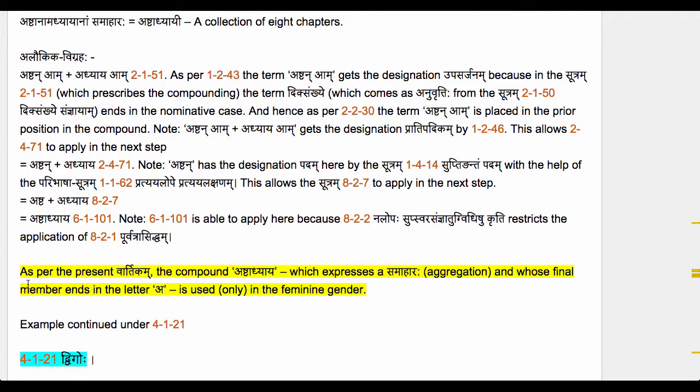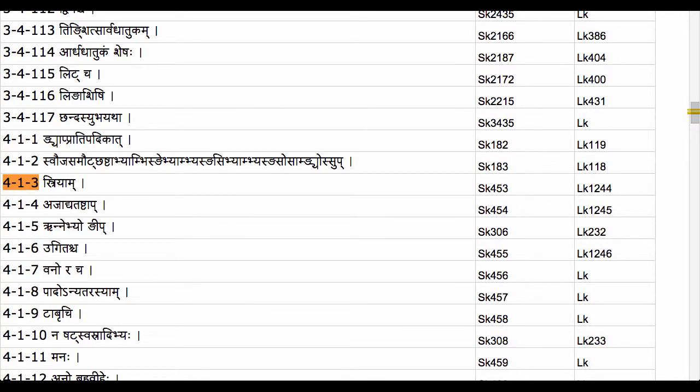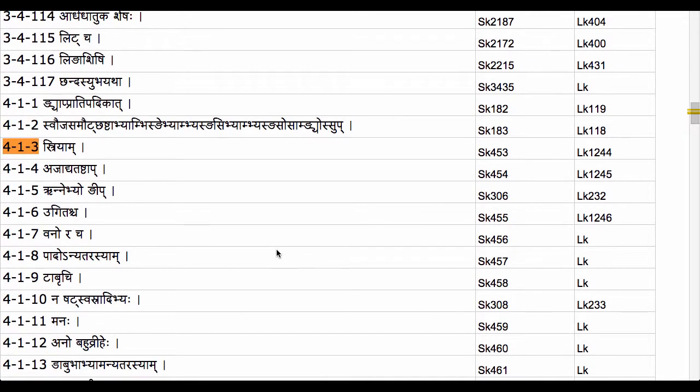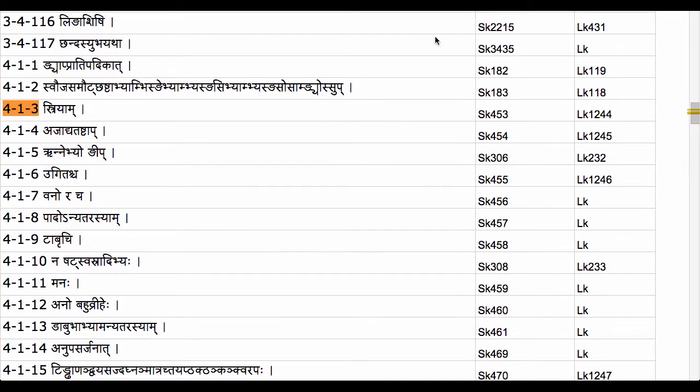Now the question comes, which feminine affix do we add to this compound? Remember that before we use any pratipadikam in the feminine, we have to check the adhikara of striyam, which runs down from 413 striyam, to check if we need to add a feminine affix to the pratipadikam. We already know the sutram 414, ajadyatashtab.